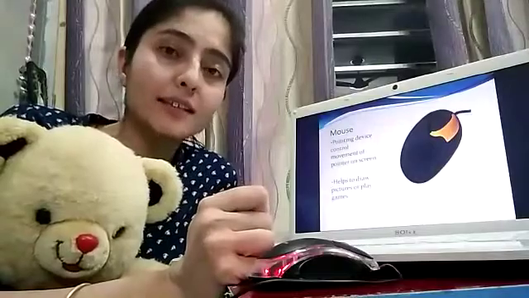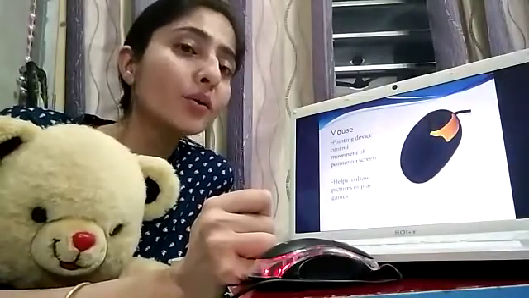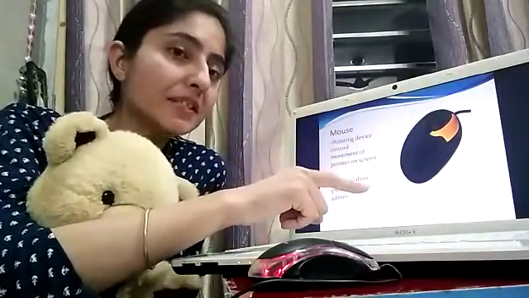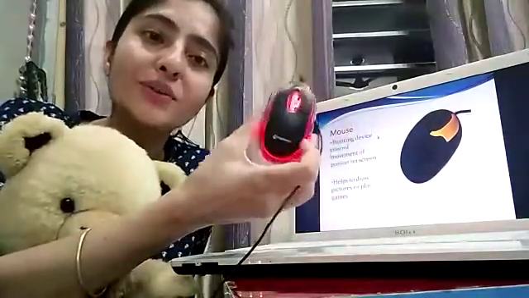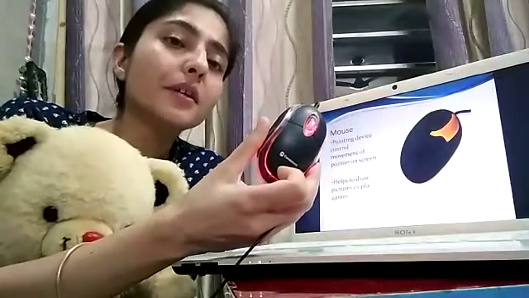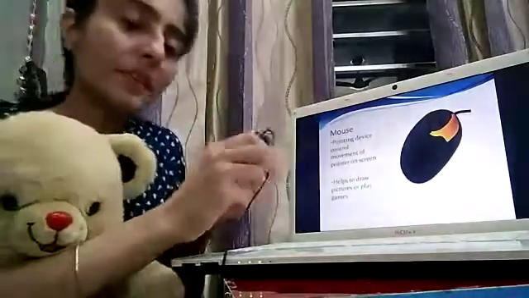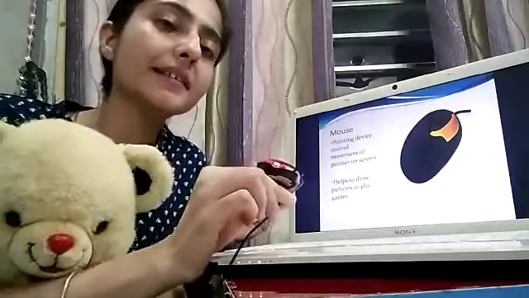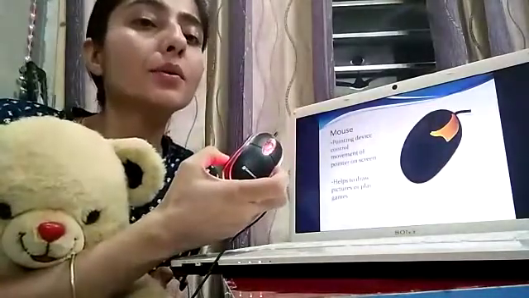Okay, next is mouse. Have you seen it at your home? No, beta, this is mouse. You have seen it in computer lab. This is a mouse. Why is its name mouse? Because its shape is like a mouse. And this wire is the tail of mouse.